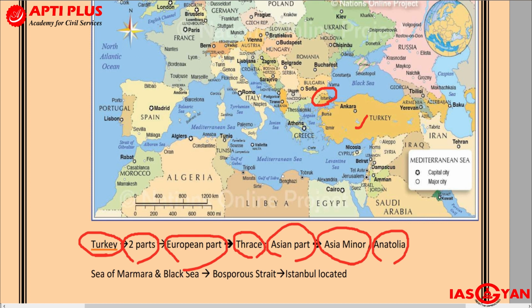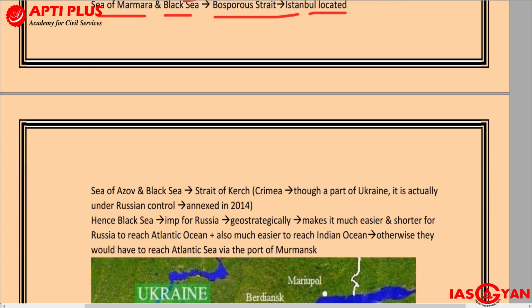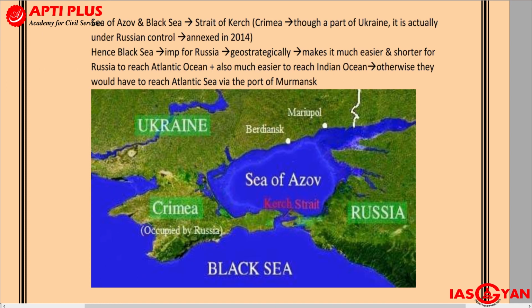We have already seen that the Sea of Marmara and the Black Sea are connected by the Bosporus Strait, and that is where we have Istanbul located. Remember all these terms. Now, some time ago, I was referring to the Sea of Azov. You can see it better in this diagram.